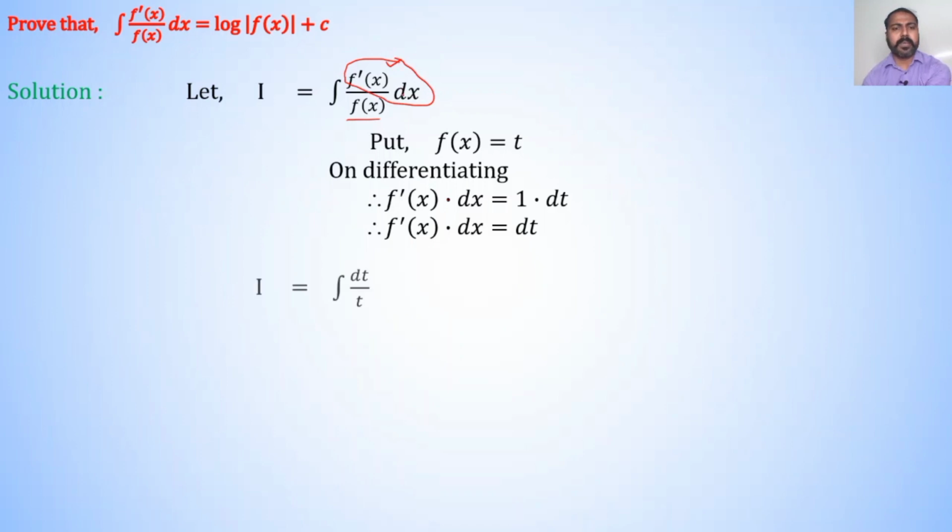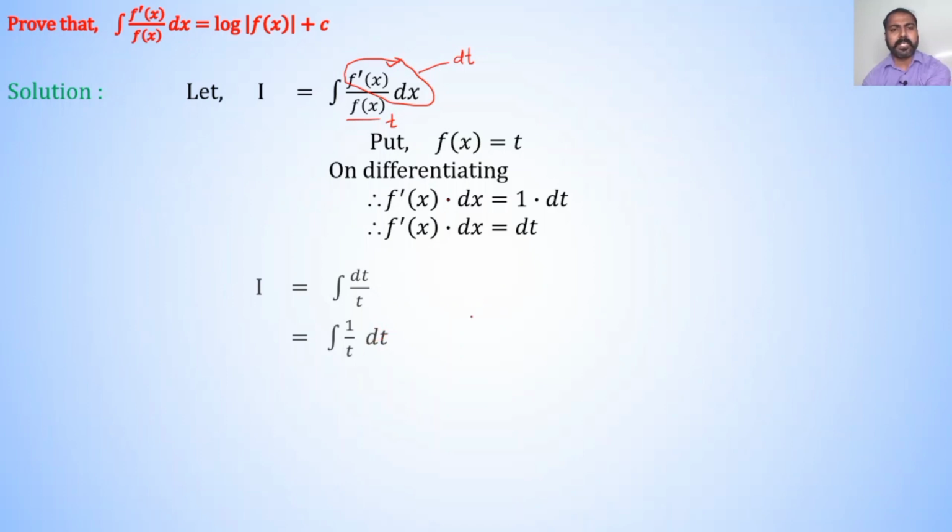Therefore, integration becomes I is equal to, we write f dash of x dx is equal to dt, and for f of x we write t. So, I is equal to integration dt divided by t, which is nothing but 1 upon t dt.